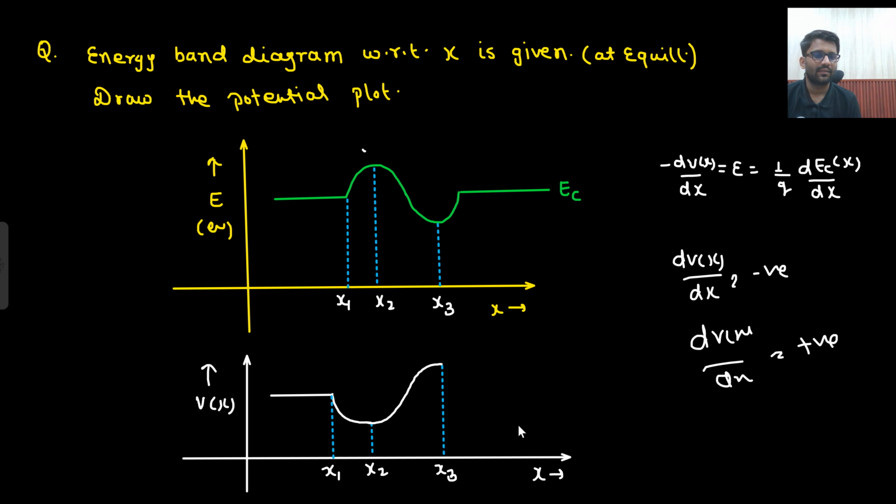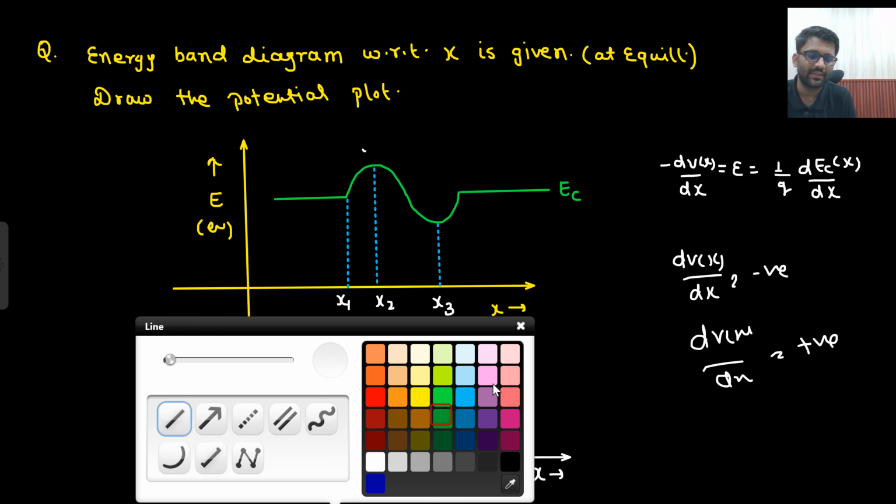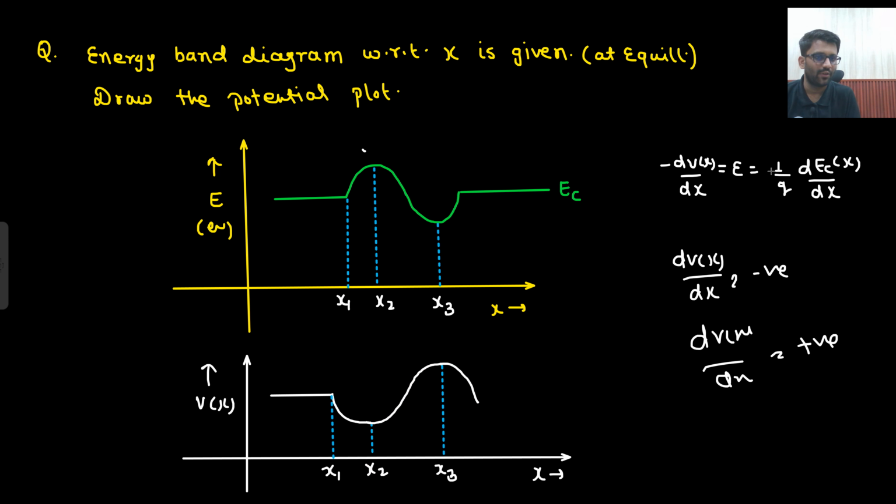After x3, what is happening? After x3 the slope is again positive, so this value is again positive, that means the electric field is again positive, that means dVx by dx is again negative. What does that mean? Vx is again decreasing, and then after that it becomes constant. If EC becomes uniform, then this value will be 0. The electric field is 0, then Vx is also uniform. So there you go. This is the diagram of your Vx. So it's like a mirror image. If you put a mirror here, then what will you get? Do you remember?